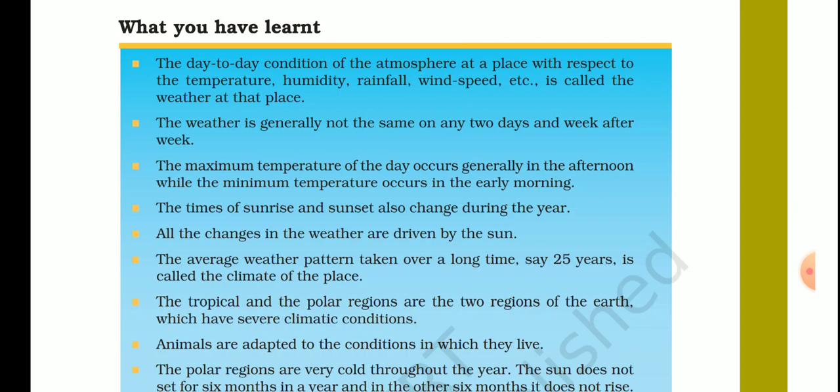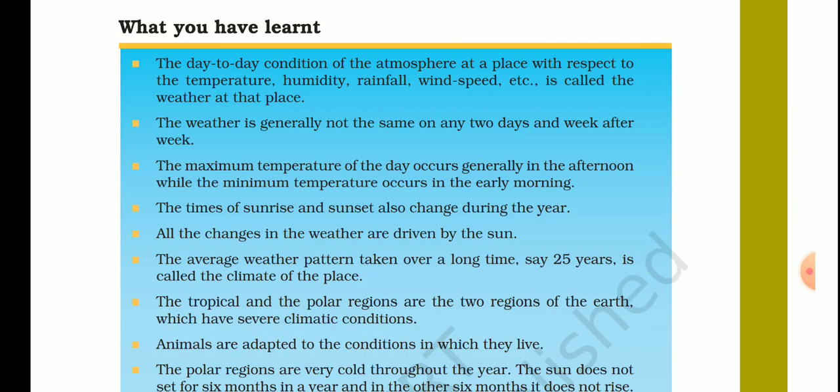So it is all due to the heat radiations coming from the sun. Next one: the average weather pattern taken over a long time, say 25 years, is called the climate of the place. Next, the tropical and the polar regions are the two regions of the earth which have severe climatic conditions. We have discussed that the tropical region is hot and humid, and the polar region is cold and dry. Students, remember these things, these are very important words.